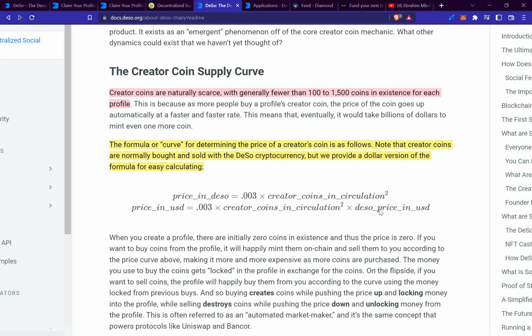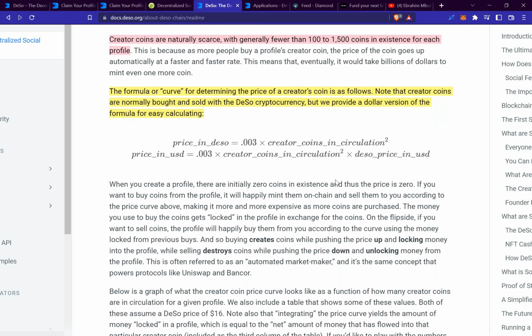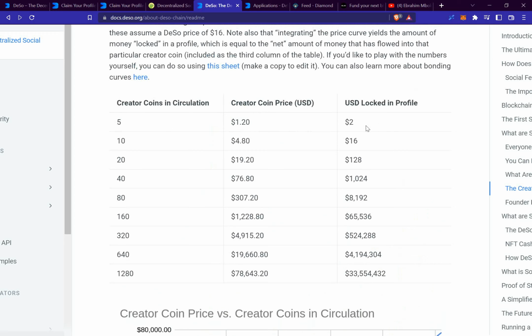If you want to determine how much your creator coin will be in value, you can go ahead and use this formula to get a better understanding. Moving forward, right here we can see that for instance, if you have 5 creator coins and each is priced at $1.20, that means you need to have an amount of $2 locked into your profile.